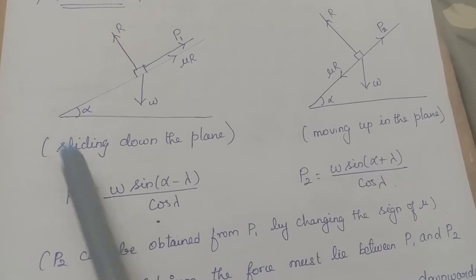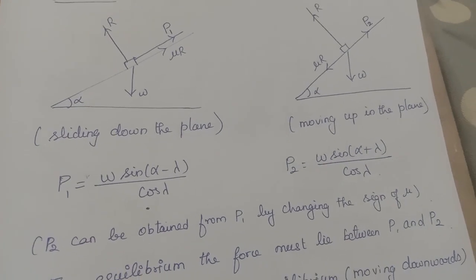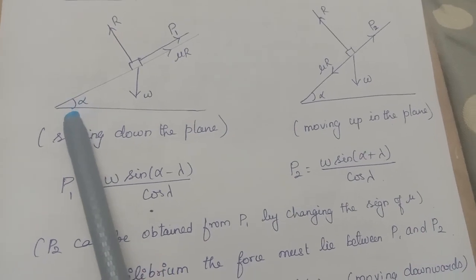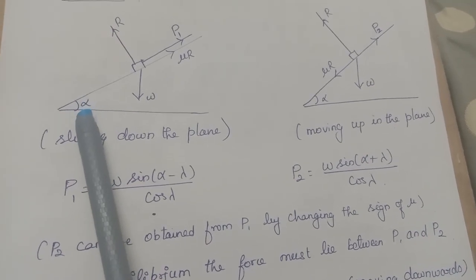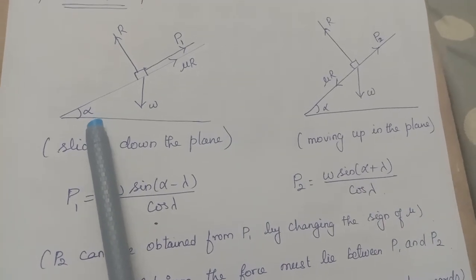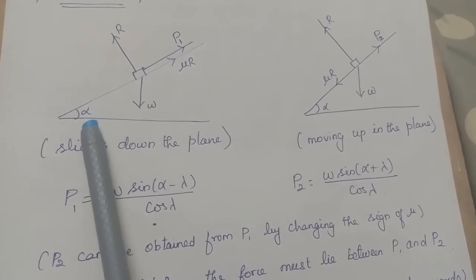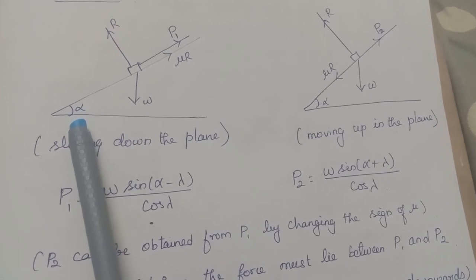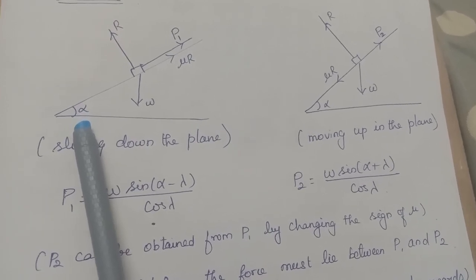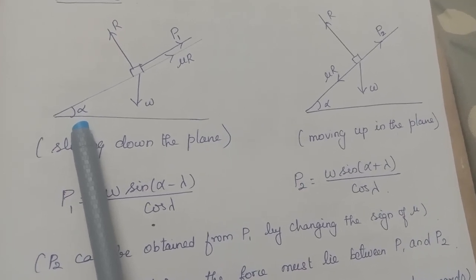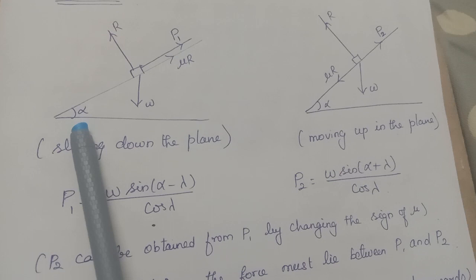What is this alpha? Alpha is the inclination of the plane. In the previous case, I took the inclination of the plane to the horizontal as theta, but now I have taken it as alpha. Purposely, because in the previous case I discussed the body kept on the inclined plane without any external forces. That means theta is the angle without any external forces. So when will it get disturbed?